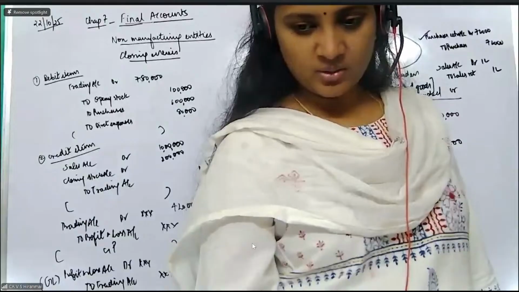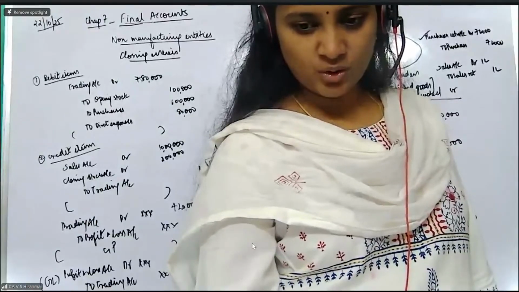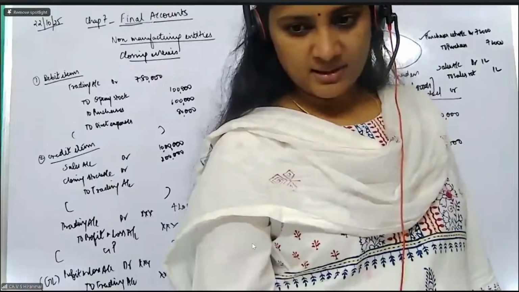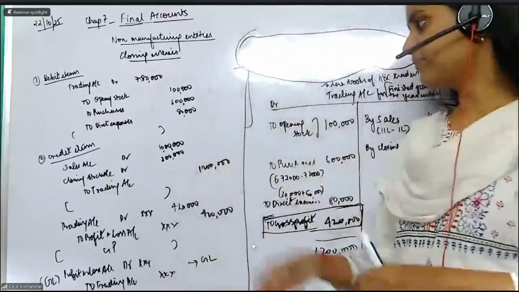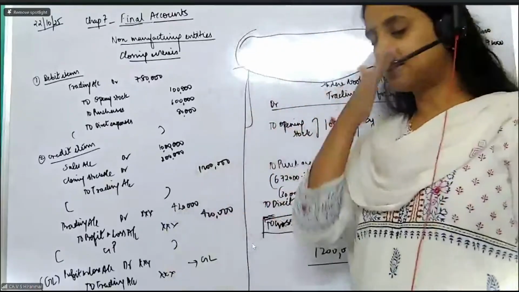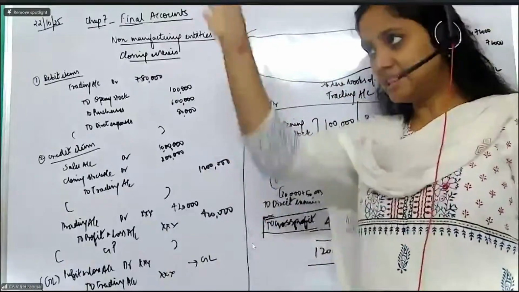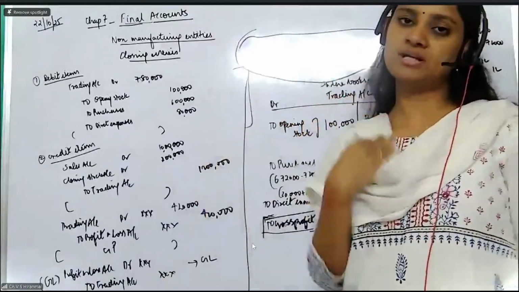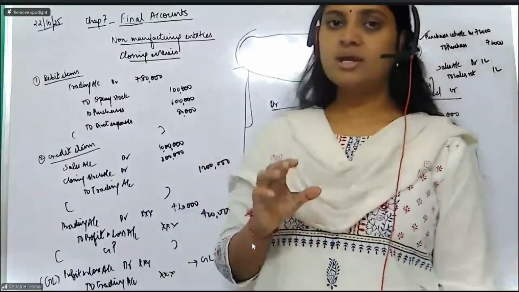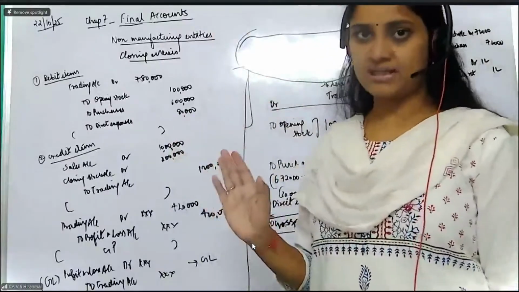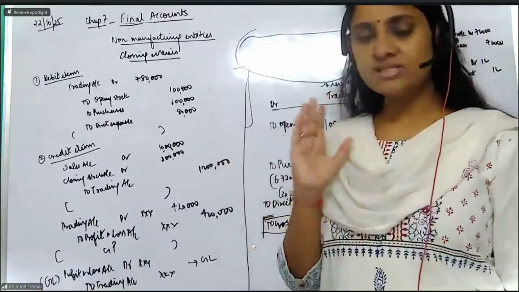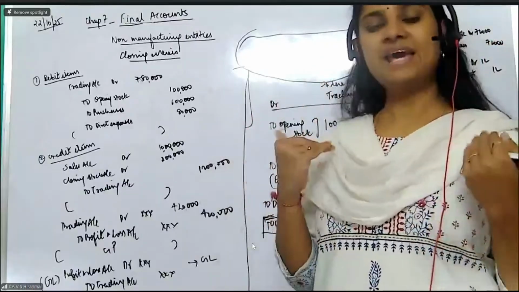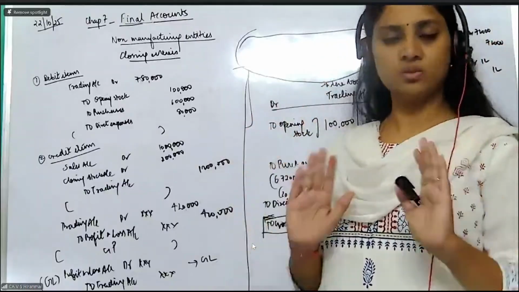Yes, Sandeep Raj, salaries is indirect. Closing entries is nothing but you should close the accounts and transfer the balances. Yes, Neha, you can prepare the trading account separately and the P&L account separately, or on the same page, the upper part for the trading account and the lower part for the P&L account. And then the balance sheet, you can do it separately. Or you can do it separately, like trading account separately, P&L account and this also. Anyhow it is permitted. Don't have to worry.